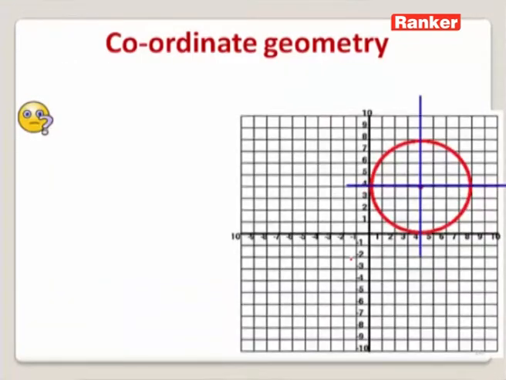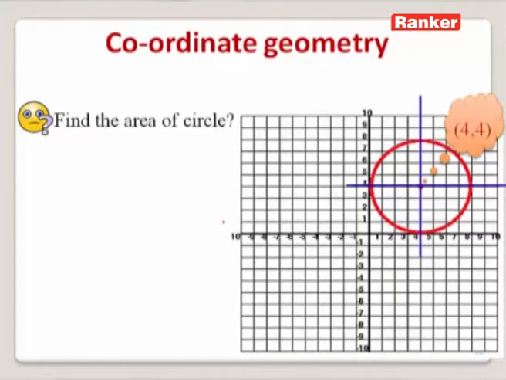Now let us see one example. Find the area of the circle. Here we are given a circle, and we need to find its area. On observing the circle, we can say that the center of the circle is 4, 4. Also we know the area of a circle is obtained by using the formula pi r square. To find the area of this circle, we need the radius of the circle. From this diagram, we can find the radius of the circle. What is the radius of the circle?